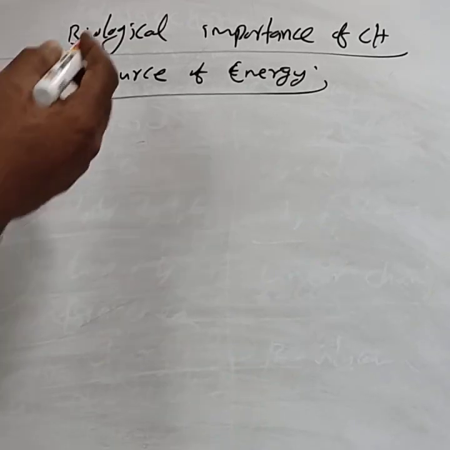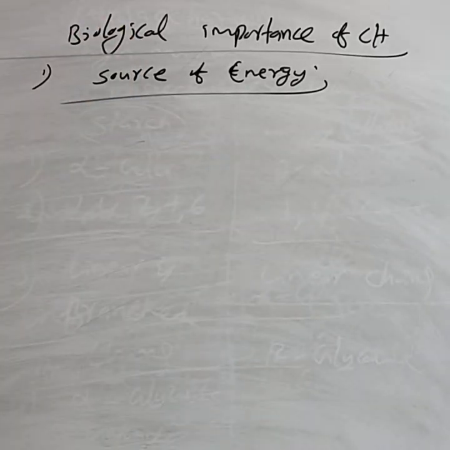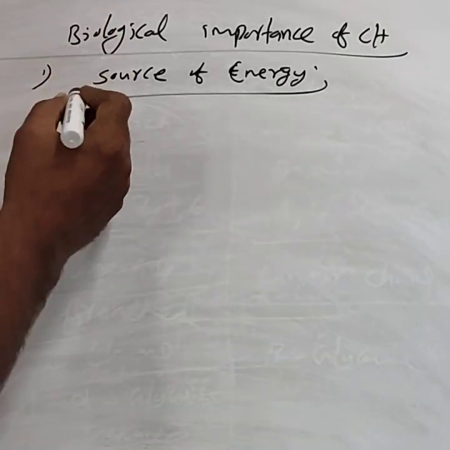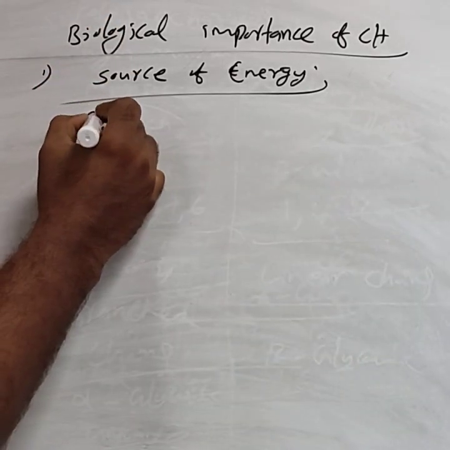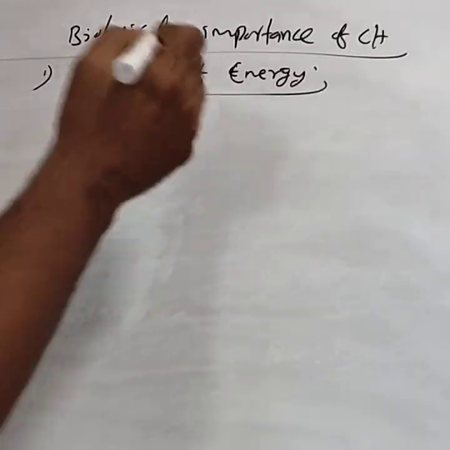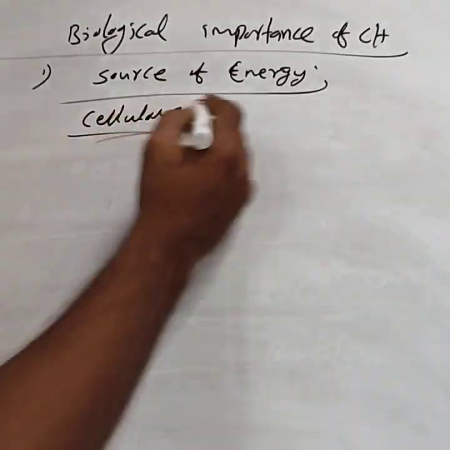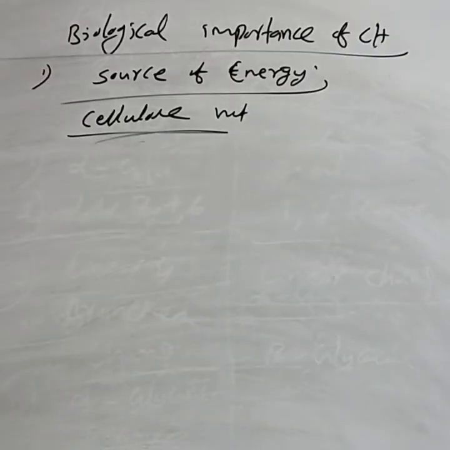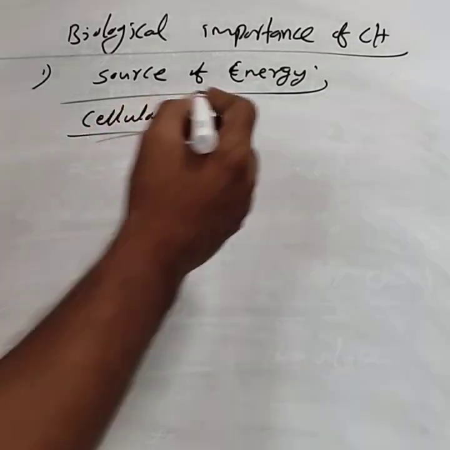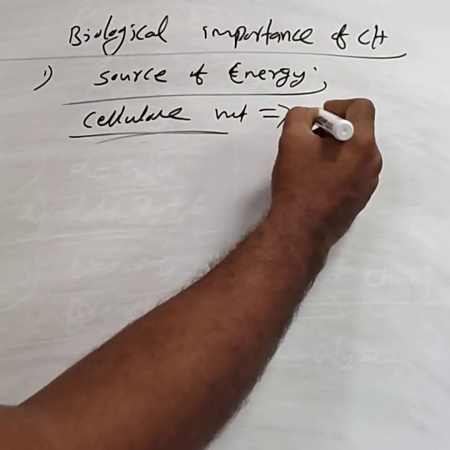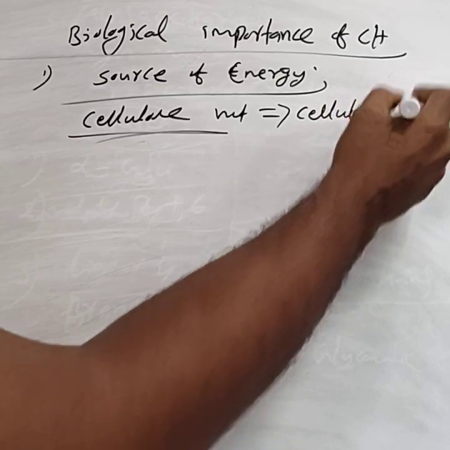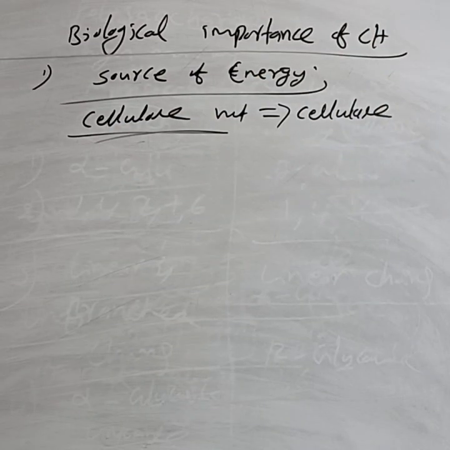How can you consider carbohydrates as a source of energy? Except cellulose, all serve as a source of energy. Why does cellulose not serve as a source of energy? To hydrolyze it, the cellulase enzyme is required, but our body does not contain cellulase.